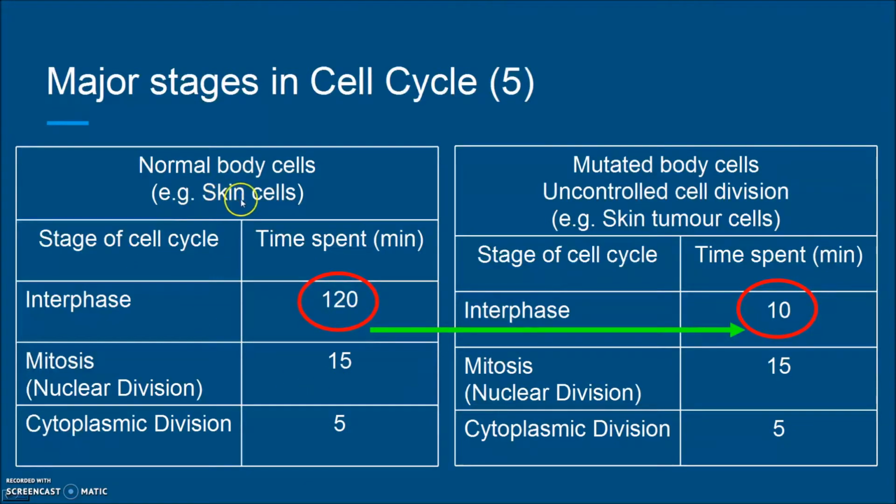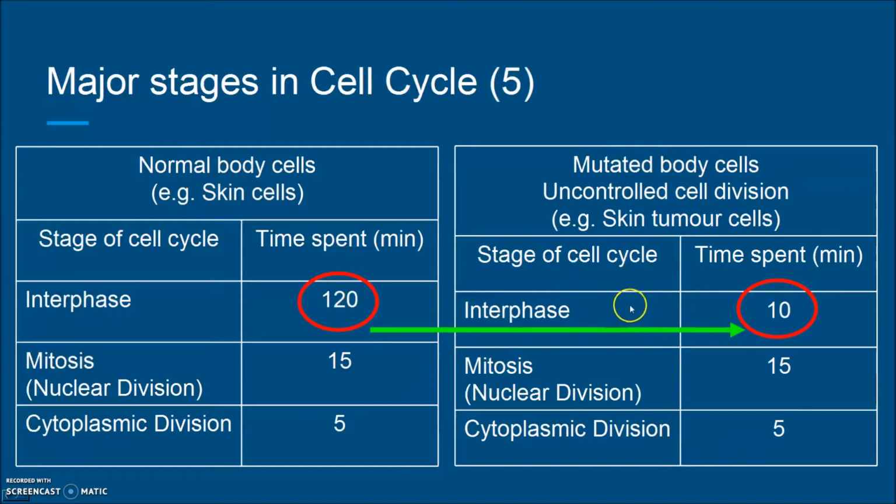So for the skin cells, a normal cell may spend 120 minutes, 2 hours, for the interphase, and then 50 minutes for the mitosis, and then 5 minutes for the cytoplasmic division, and then you can add them up to get a total time for the whole cell cycle. But the point is that for the mutated body cell, uncontrolled cell division, the skin tumor cells, unluckily you may get skin cancer, but for this situation, I just make it all tumor cells.